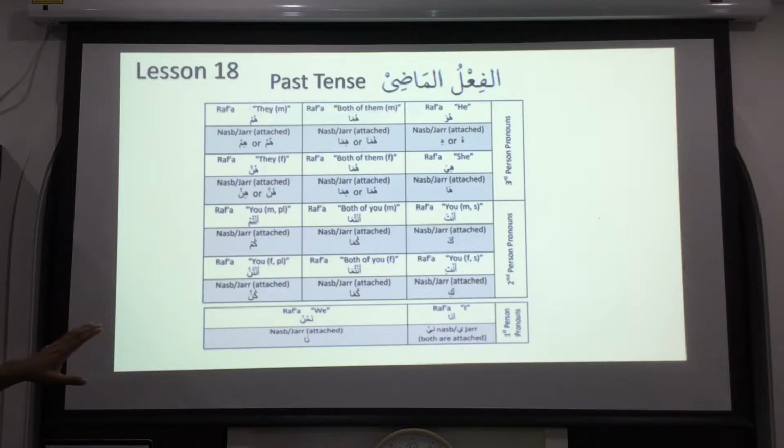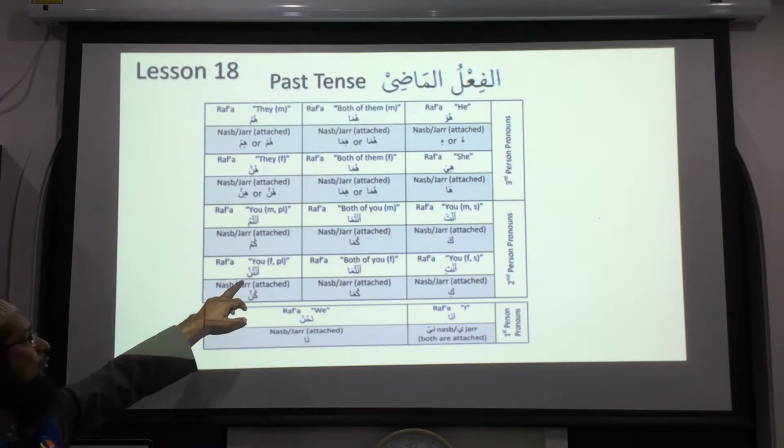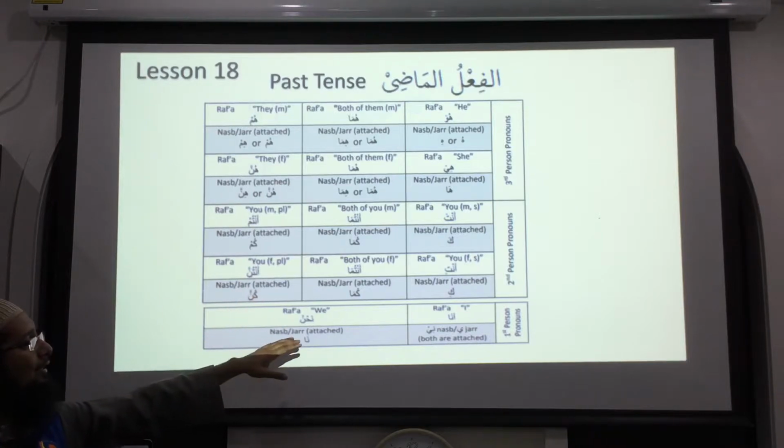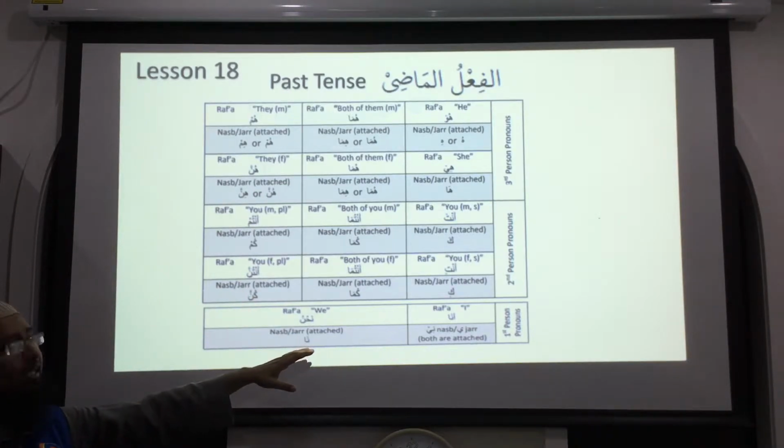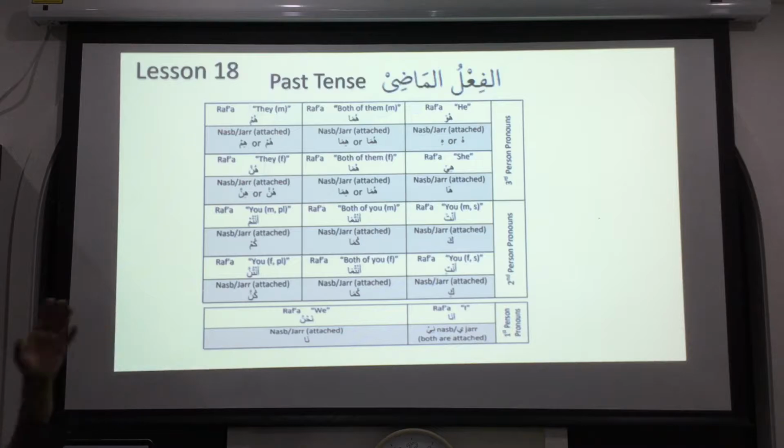Then we have the second person. Anta, antuma, antum, anti, antuma, antunna. Just like hunna, the shadda is here also in antunna. So this is how you remember that. And then the first person is very easy. Ana and nahnu. Ana and nahnu.